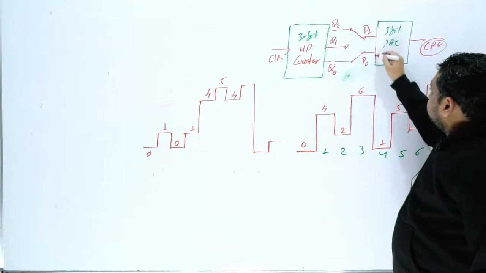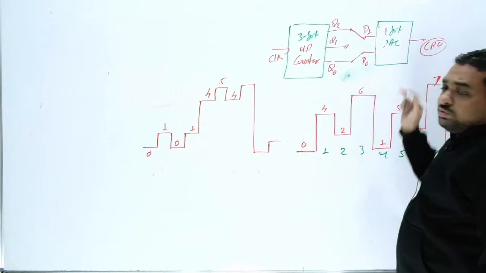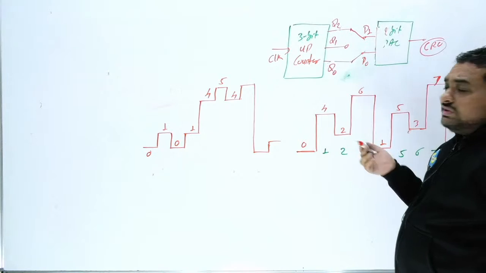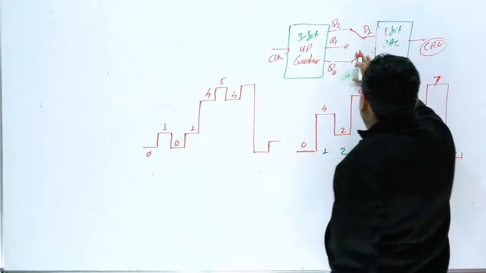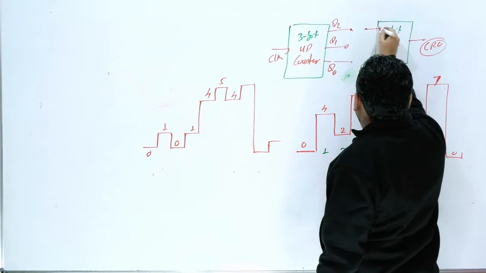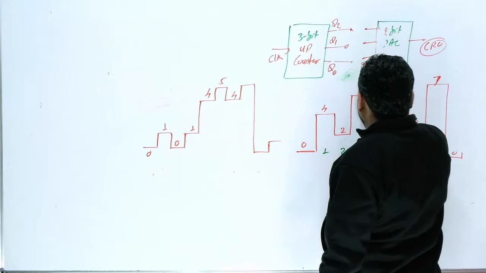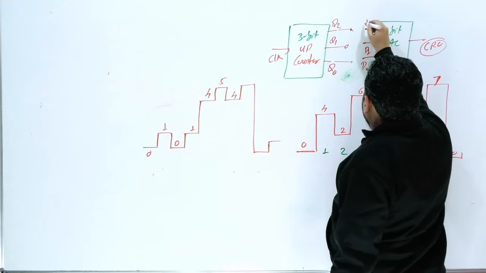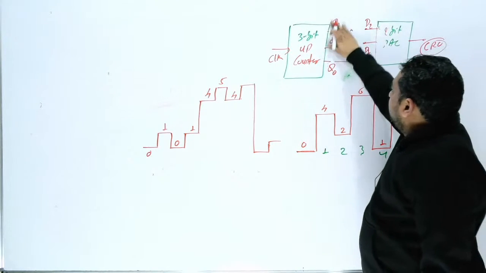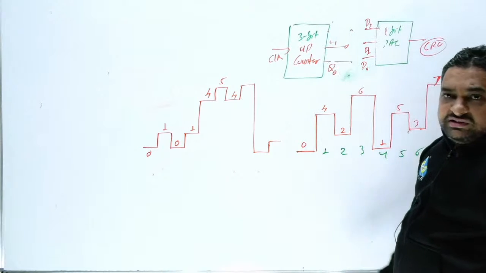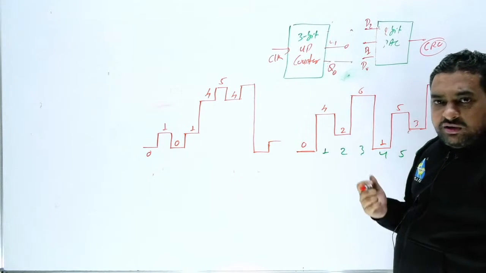Suppose the DAC size is 2-bit, but you are using a larger counter. In another way, we can also say, suppose this size is 3-bit, with D0, D1, and D2, and you are using a 2-bit up counter. This can also be possible.